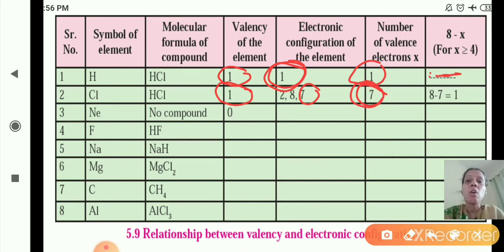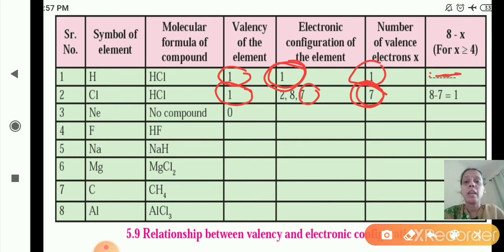So to complete the octet, how many electrons does chlorine need? It needs 1 more electron. So the valency of chlorine is 1. Hope you are clear with this. What is the valency of chlorine? That is 1. And the number of valence electrons is 7, because in the outermost shell there are 7 electrons. So 8 minus 7 is equal to 1.